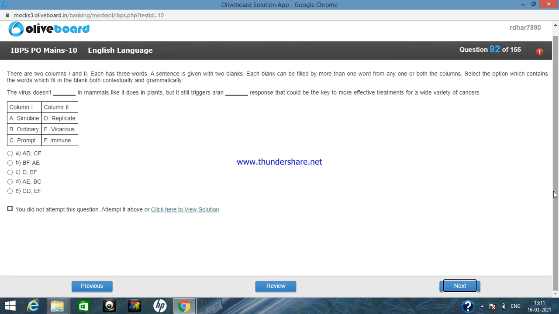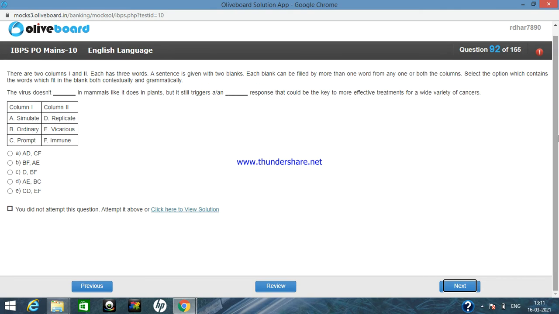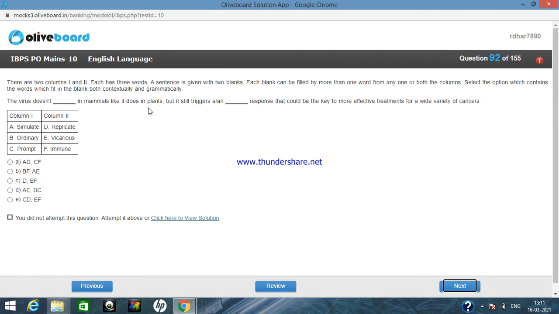Okay, now here match the column, and here also I will suggest you to know the meaning of each and every sentence or each and every word, otherwise you are not going to get positive marks in this type of questions, and there are very high chances that you would get negative marks if you do guesswork here. Now you just need to match the column. I mean here each blank will be filled with two options, like here it is given ADCF or BFAE, DBF in this way.